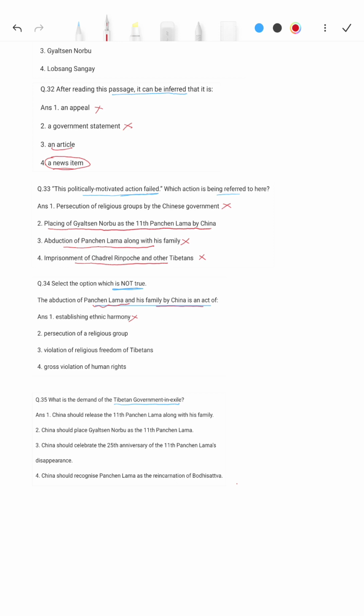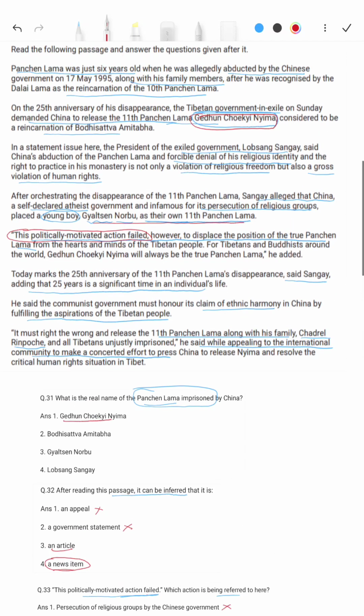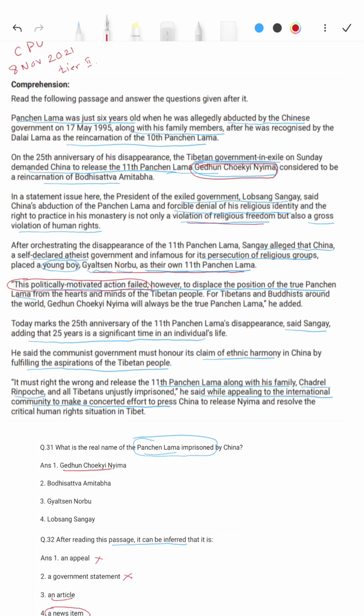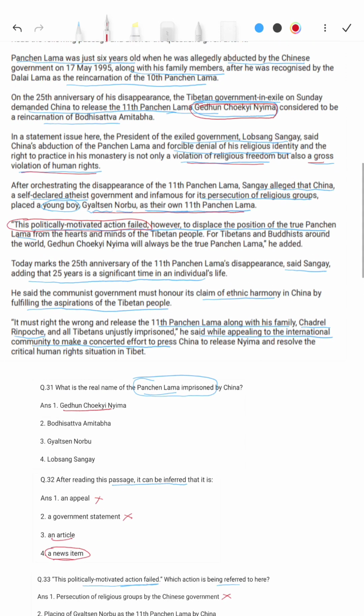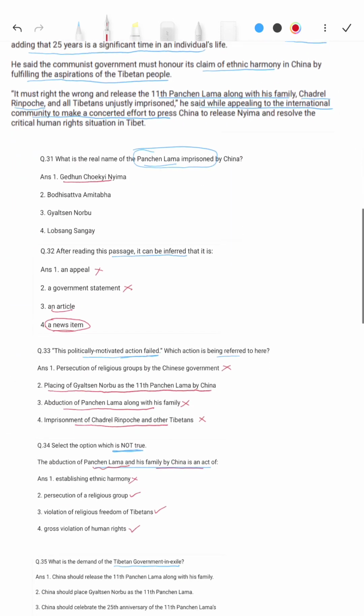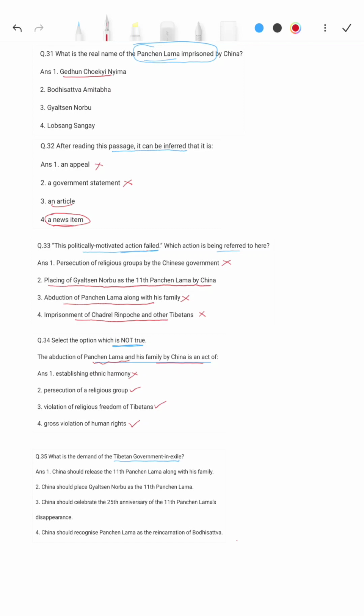religious group, yes, this is true. Violation of religious freedom of Tibetan, yes, this is true. Gross violation, yes, it is there in the passage. If we see the passage here, violation of religious freedom, gross violation of this one, then the forcible, and then we have the persecution of religious group, yes. So the option which is not true is number 1, establishing ethnic harmony.